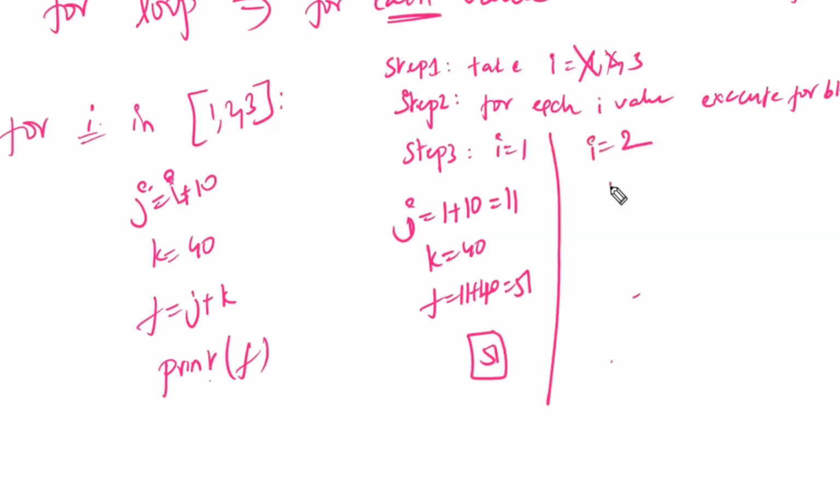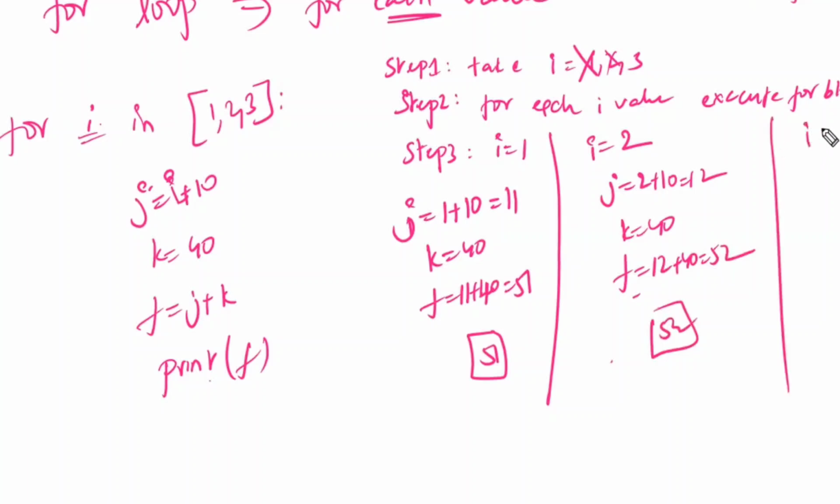Next, i is equal to 2. j is equal to 2 plus 10, which is 12. k is equal to 40. f is equal to 12 plus 40, 52. And I'm going to get 52. And i is equal to 3. j is equal to 3 plus 10, that is 13. k is equal to 40. f is equal to 13 plus 40, which is 53. And 53 is printed. So the output I am going to get is 51, 52, 53, one after one like this. Not side by side, because end is by default next line. So I'm going to get the output like this.